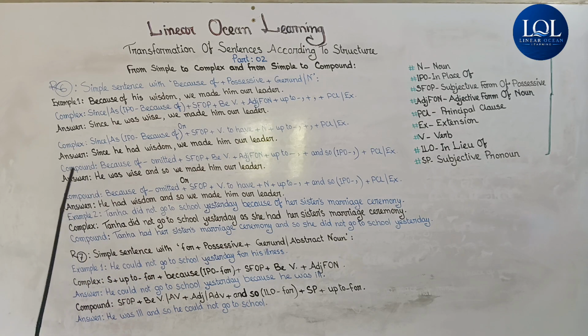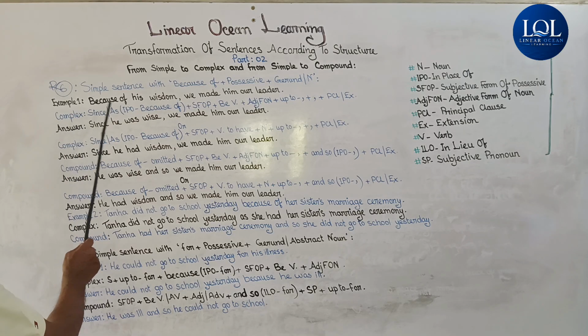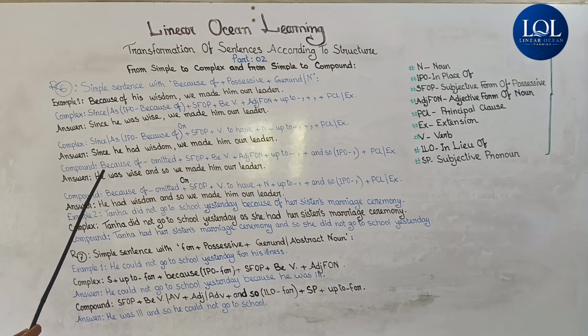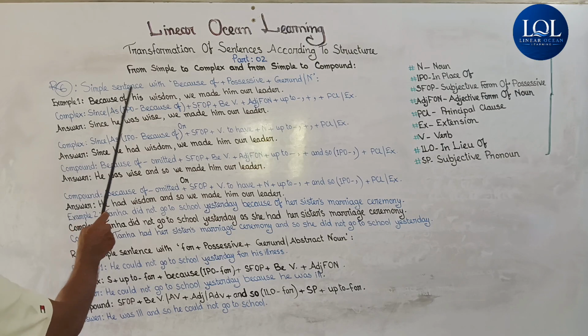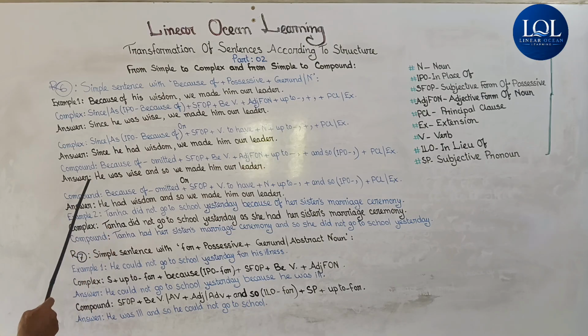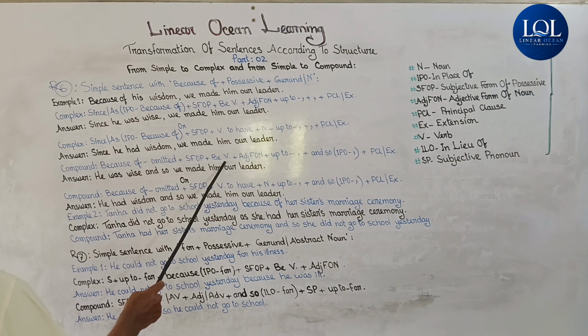Now compound. If we want to transform the simple sentence because of his wisdom, we made him our leader, the structure we have to follow here is because of omitted. Here because of will be omitted, plus subjective form of possessive. Here possessive form is his and its subjective form is he. Then here he will be there. Then BV, M is are, was, were, these are B verbs.